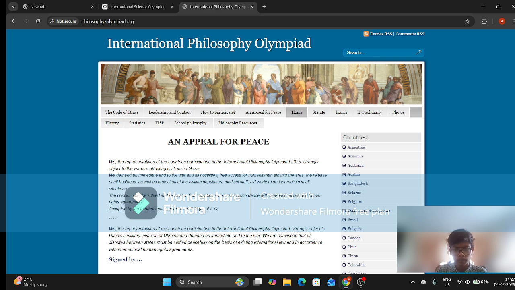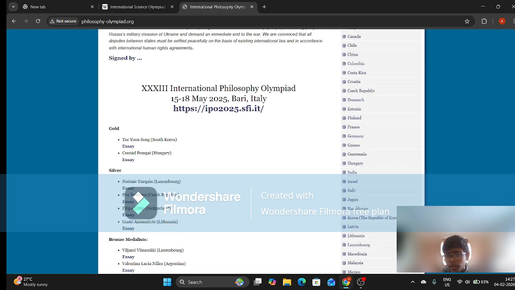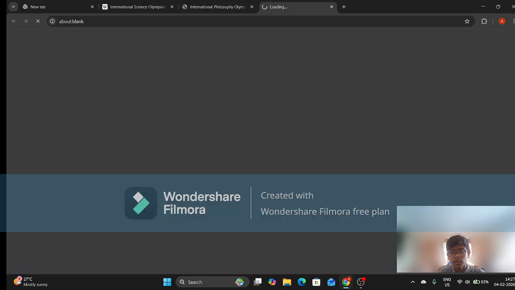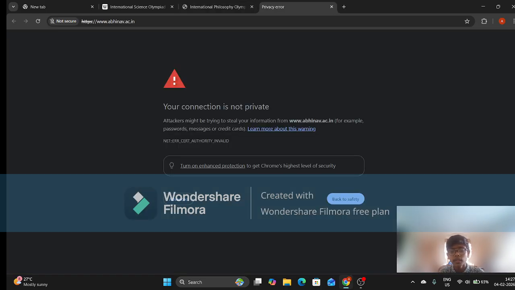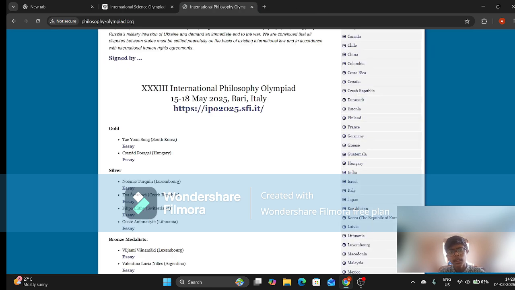The International Philosophy Olympiad is in a similar condition to the Geography Olympiad. Just search this, or you can see here the countries which participate. It's not completely like the geography one, you can participate in it, but as you can see, it's pretty crashy.